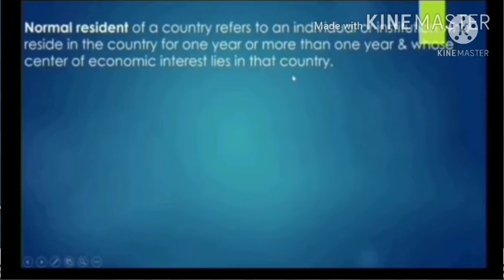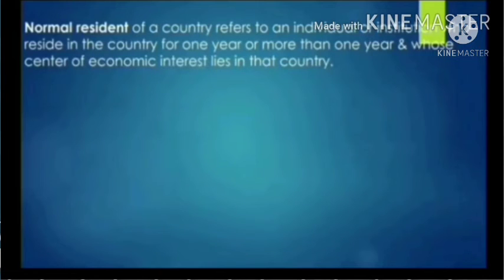So there are two conditions for the normal resident of a country. First is the stay in the country should be more than 1 year, and second is the interest of staying in that country should be economic. You can say this resident carries out the basic economic activities of earning, spending and accumulation from that location.